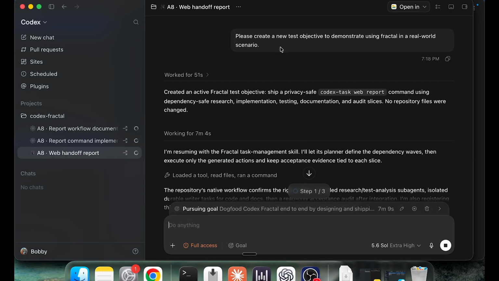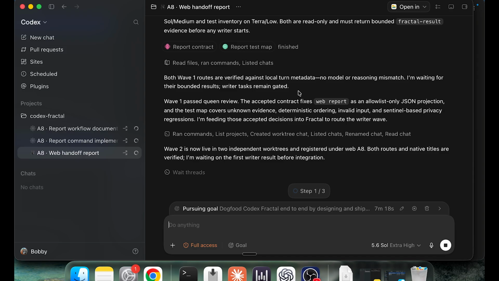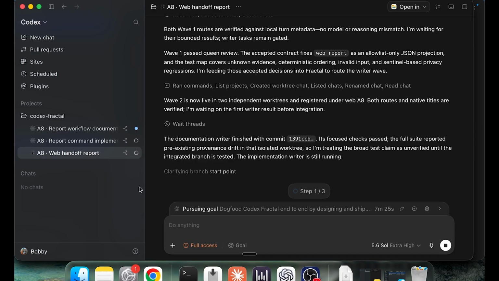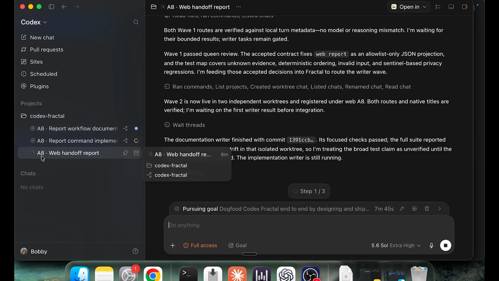So what you're looking at here, if I scroll up, I basically asked to get a demonstration, and it went and took an actual task that it needed to do. It used the combination of skills and command line tools to do two main things. One, it registered the main task as what we call the queen, and you'll see the spider emoji here. And then it created the recommendations as to what additional full tasks or full agents, not sub-agents, would be useful within this effort. Then it renamed them as well so that it carries through this web ID and it shows you this little emoji for the web.